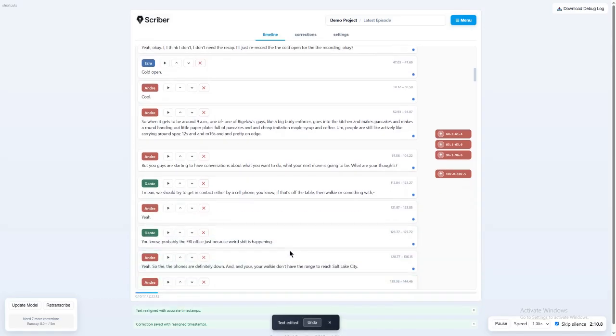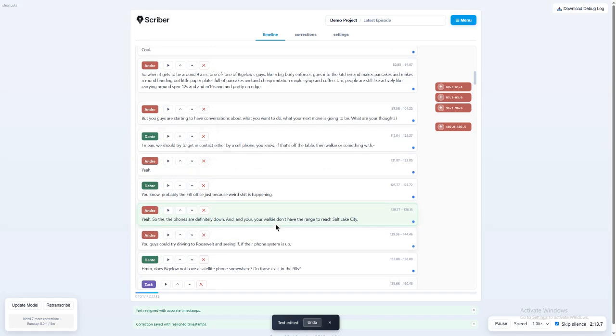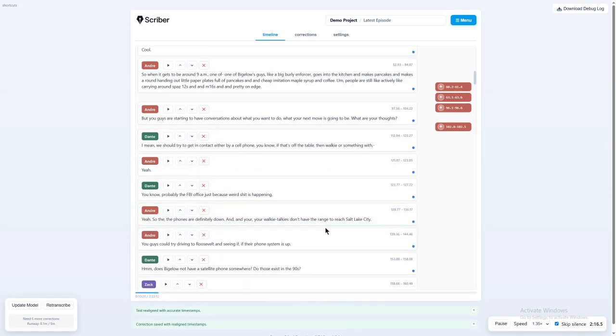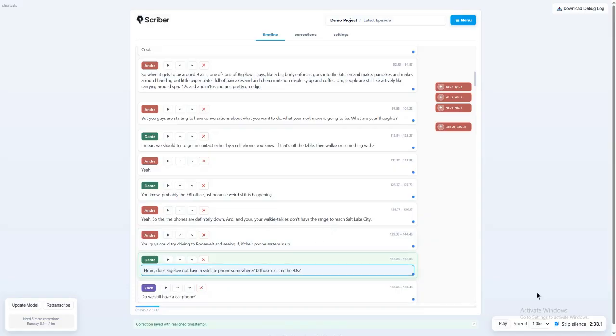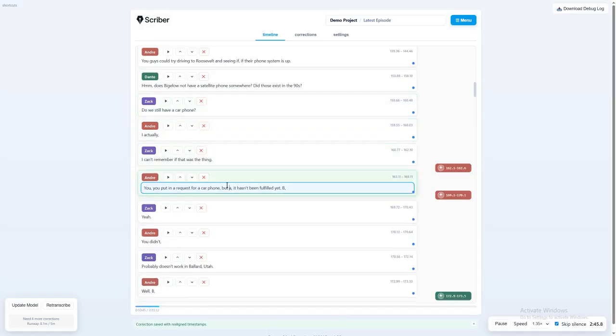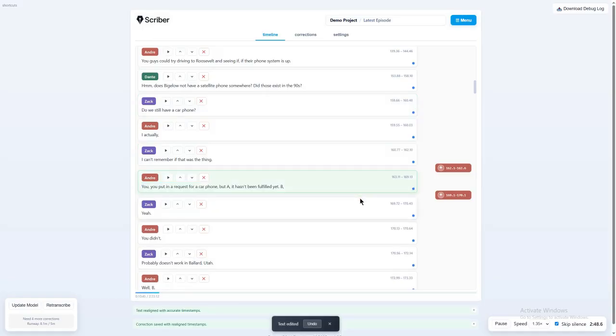So the phones are definitely down, and your walkie-talkies don't have the range to reach Salt Lake City. You guys could try driving to Roosevelt and seeing if their phone system is up. Does Bigelow not have a satellite phone somewhere? Would those exist in the 90s? Do we still have a car phone? I can't remember if that was the thing. You put in a request for a car phone, but A, it hasn't been fulfilled yet. B, yeah, probably doesn't work in Ballard, Utah.